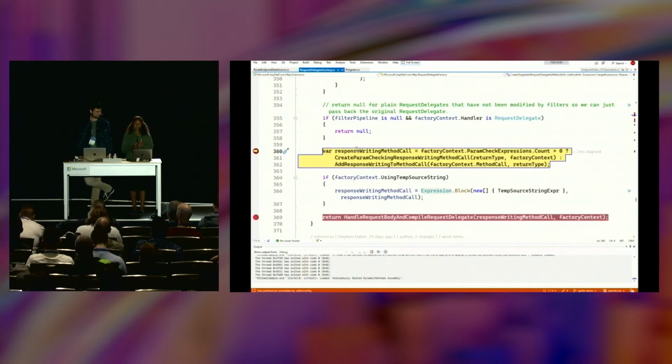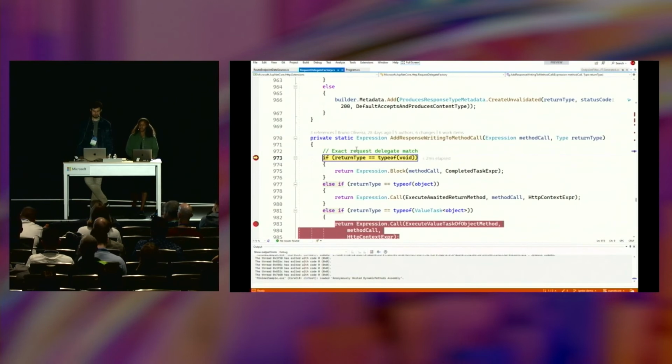Now, we're getting very close to the end here. We have found our parameters. We have created our filter pipeline. We've invoked it with an invocation context that we've constructed. Now we actually need to write out the response. And there's essentially a pretty straightforward path that we take here, because when you're operating with endpoint filters, you know that your response or the result is going to be a value task of object.